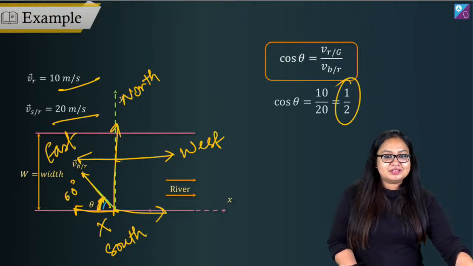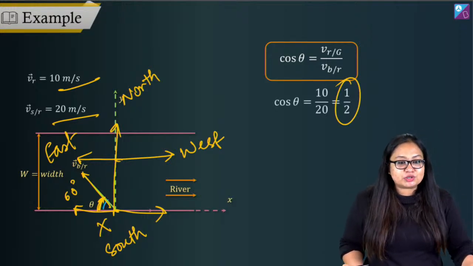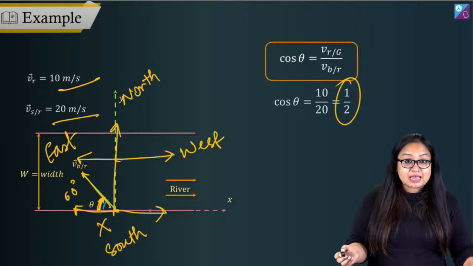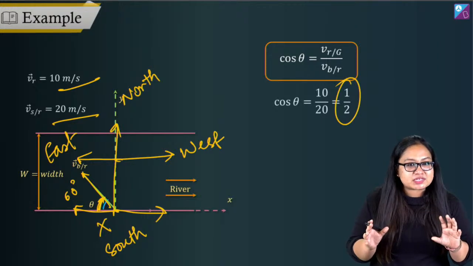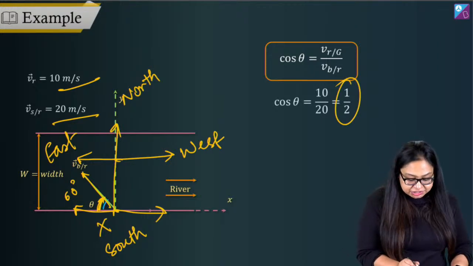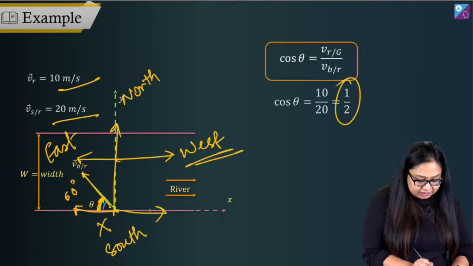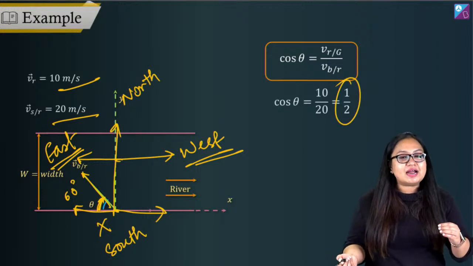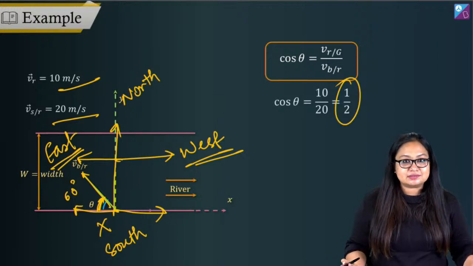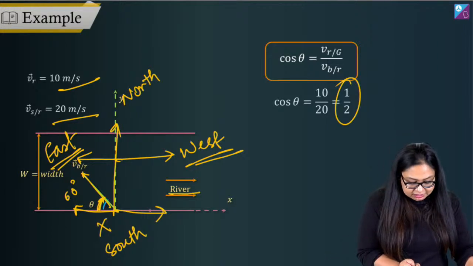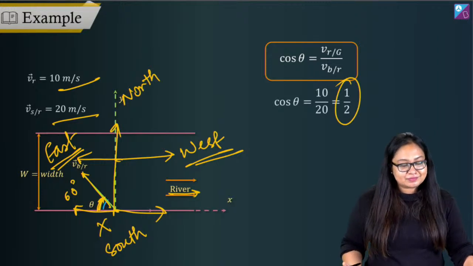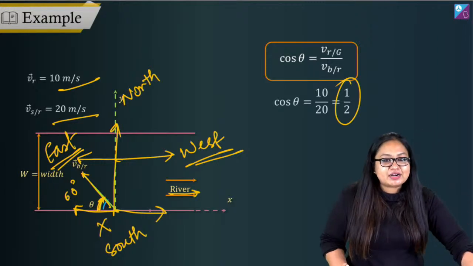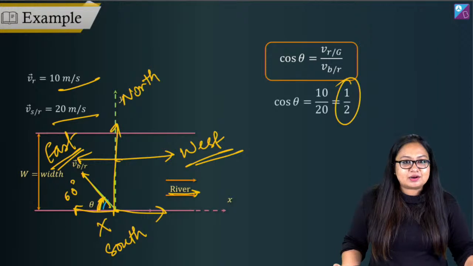Here we go. The direction is 60 degrees north of east, and as you can see, you may have some confusion because the diagram is such that west is coming out over here, east is coming out over here. It's given that the river is flowing towards the west, right? And here the river is flowing in this direction. All right. I hope you've understood this. I hope you guys are clear with this.